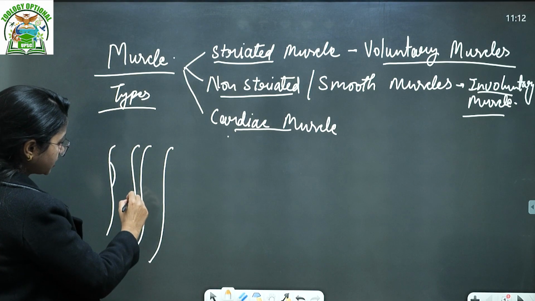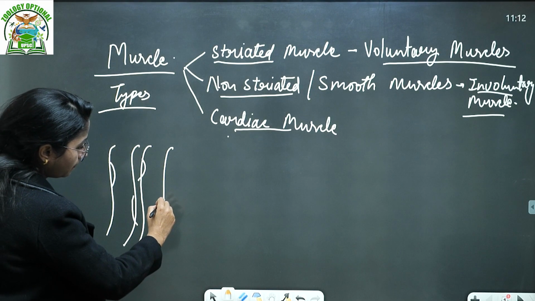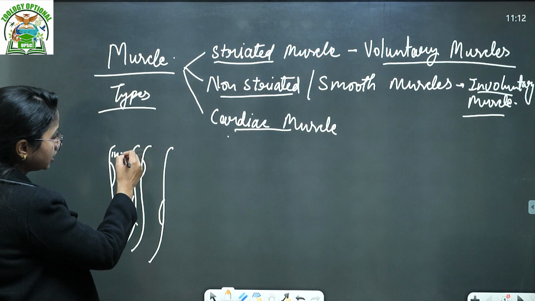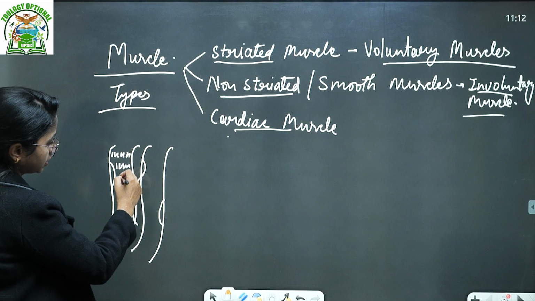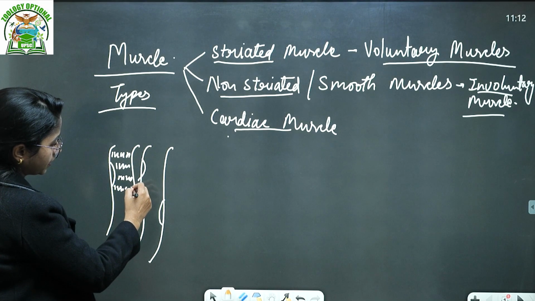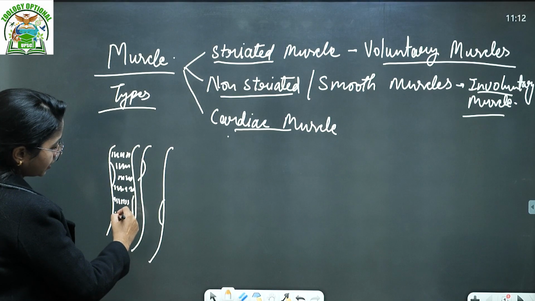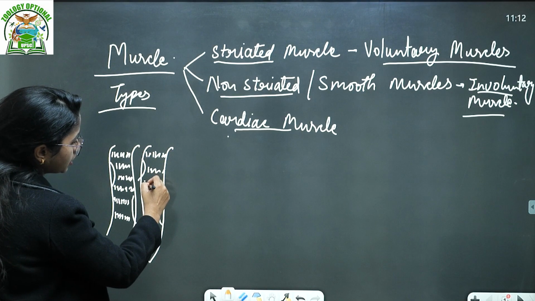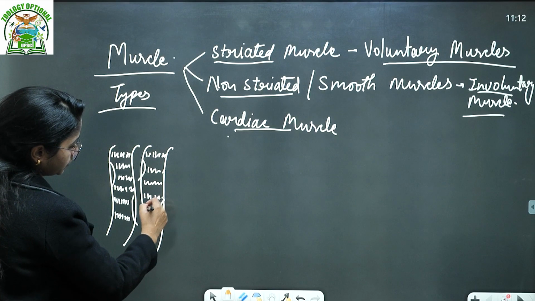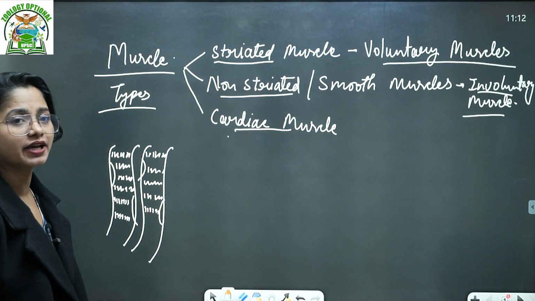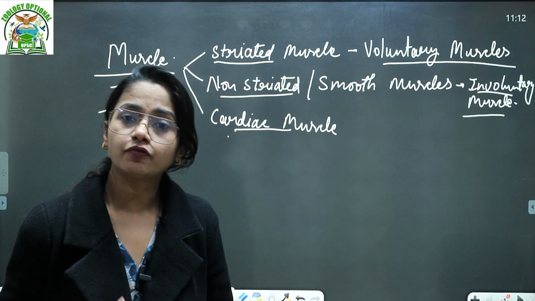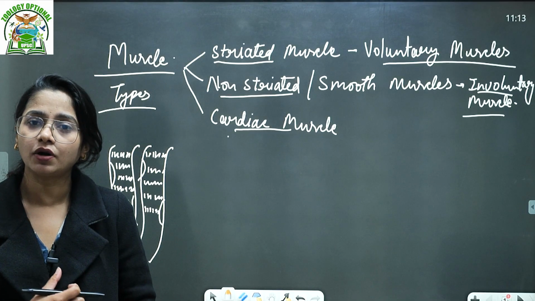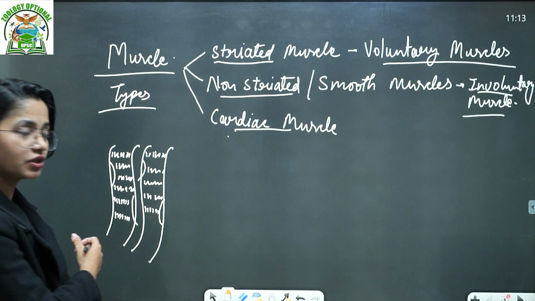Okay. The striated muscles are multinucleated. This is the striation, which means a band-like appearance. They have multiple nuclei, and those nuclei are located at the periphery. These are attached directly to your bones. And what is the connective tissue called which attaches muscles to the bones? That is called the tendon. So that is the structure of your striated muscles.